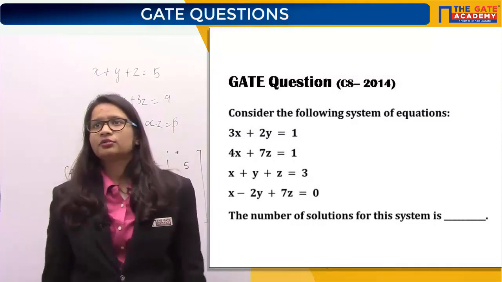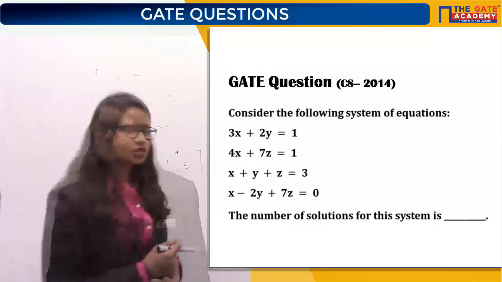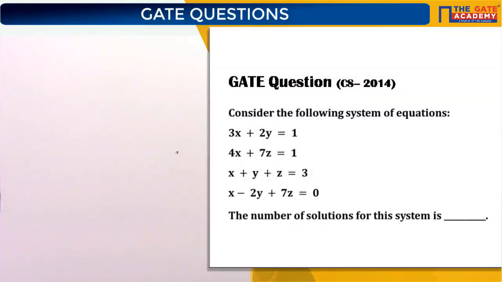Okay, so let's move to the next question. Everybody answer. The question is a very interesting one. Why? Because first of all, there are 4 equations. We have never dealt with 4 equations till now. We have dealt with 3 equations, 3 variables. But what is happening here? 4 equations and 3 variables.